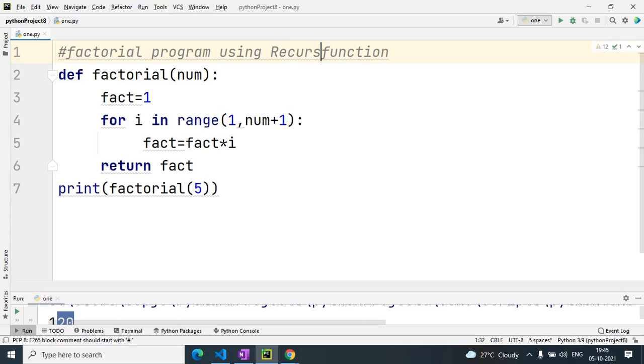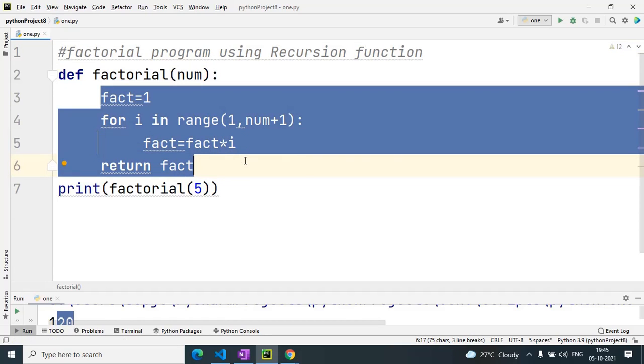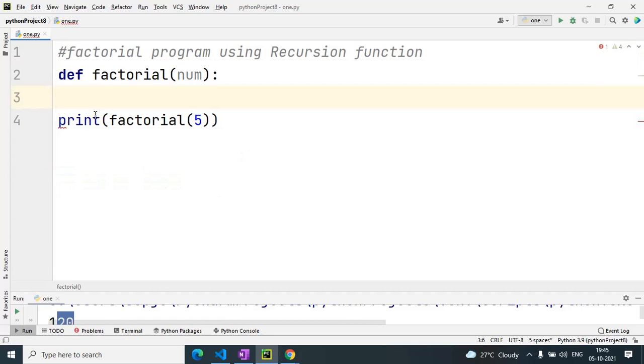So you will understand recursion function. What is the main difference between a recursion function and a normal function? We will not use a for loop for that. We will use different logic. Suppose I have a function called rect factorial, any name you can give. You can give the same name, factorial, also.